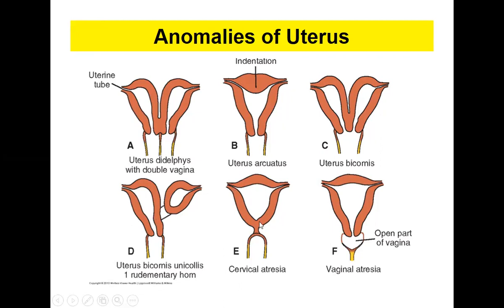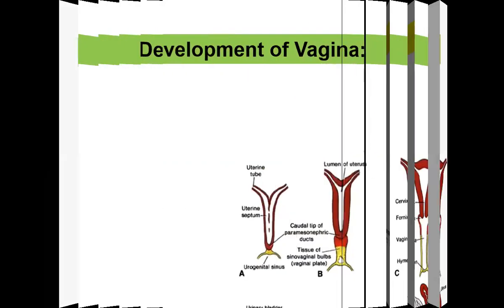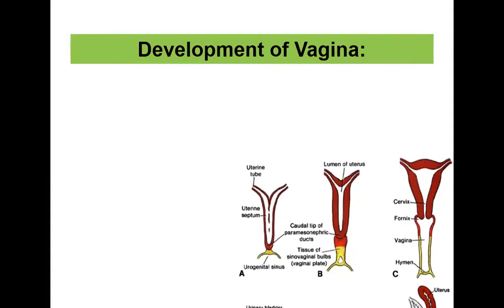Okay. Then sometimes the fusion is complete, and part of the cervix has no cavity here, so it has totally fused here. So this is called cervical atresia. Similarly, instead of the cervix, it can be in the vagina. So this is called vaginal atresia. So these are some of the developmental anomalies which we can see because of the incomplete fusion of the paramesonephric duct. Paramesonephric duct is the main duct which helps in the development of the female genital organs.